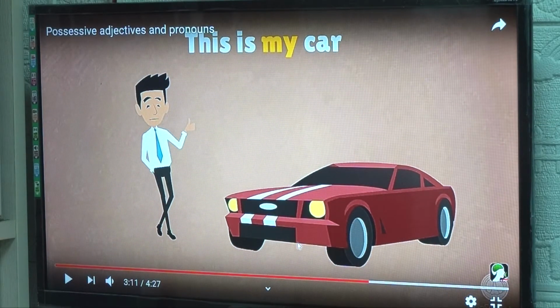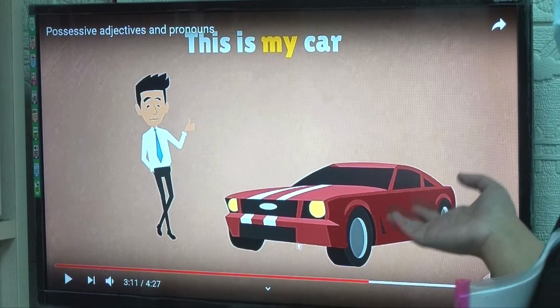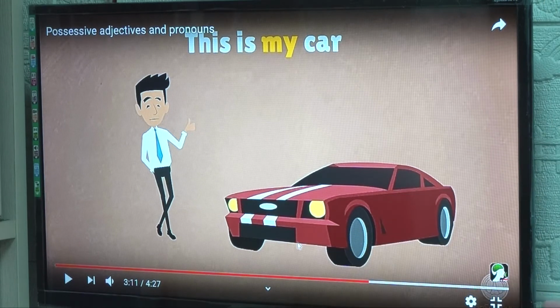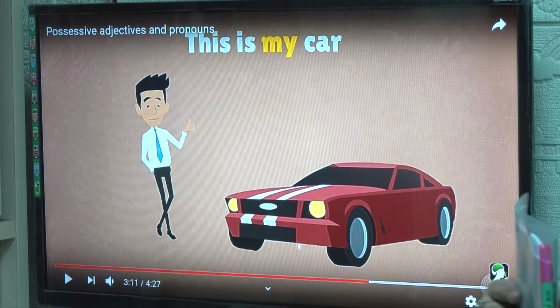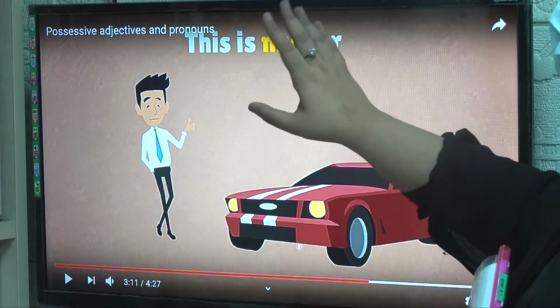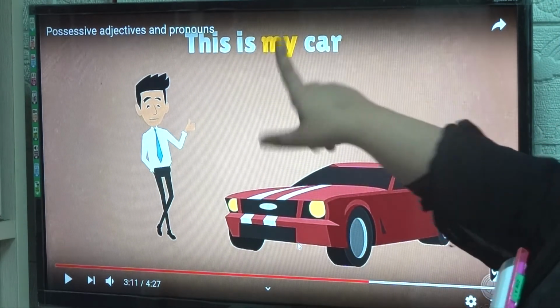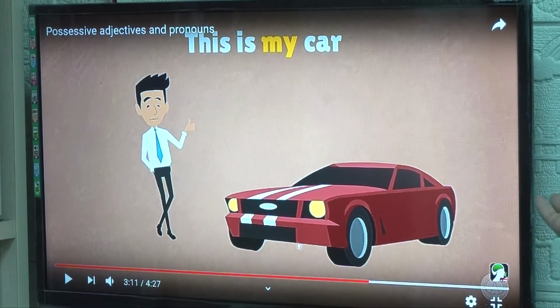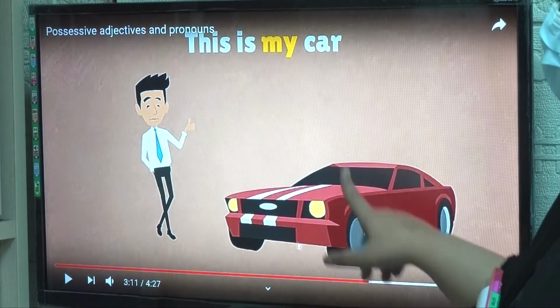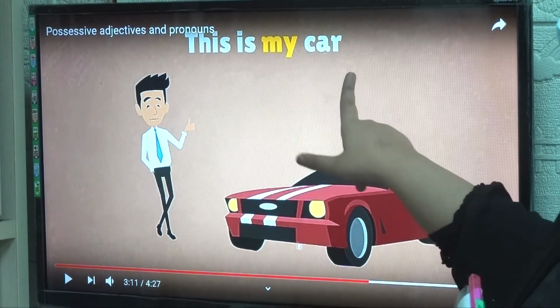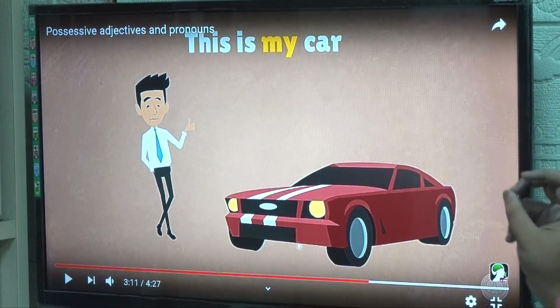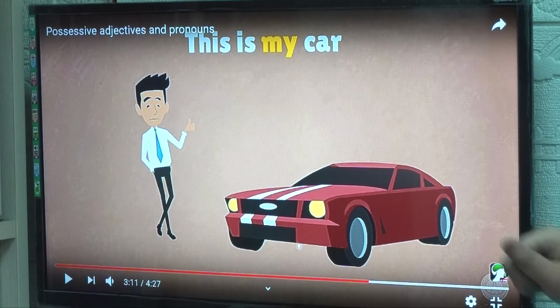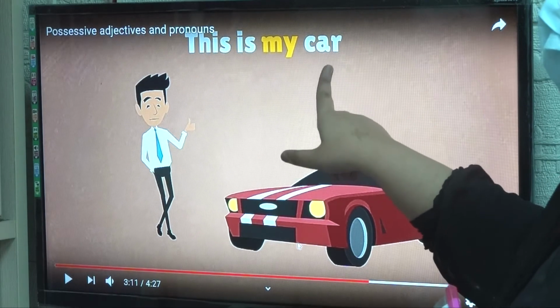So, possessive adjective and pronouns actually have similar usage. They also are used to show possession, but in a different way, okay? So, possessive adjective also indicates ownership, right? So just like here, how do I show ownership of my car? I'll say this is my car. We do not say this is I car. We do not say this is me car. Instead we use possessive adjective. This is my car. Okay?